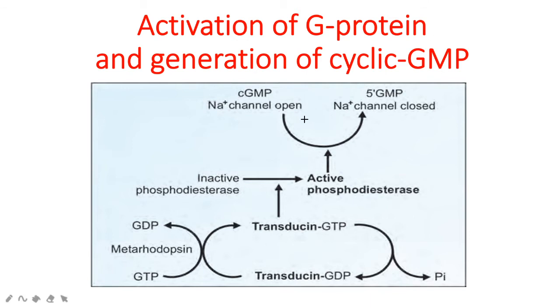The activated phosphodiesterase will hydrolyze the cyclic GMP, causing lowering of intracellular cyclic GMP level, which will close the sodium channels, resulting in hyperpolarization of rod cells. So this is the first event which takes place during the generation of nerve impulse.